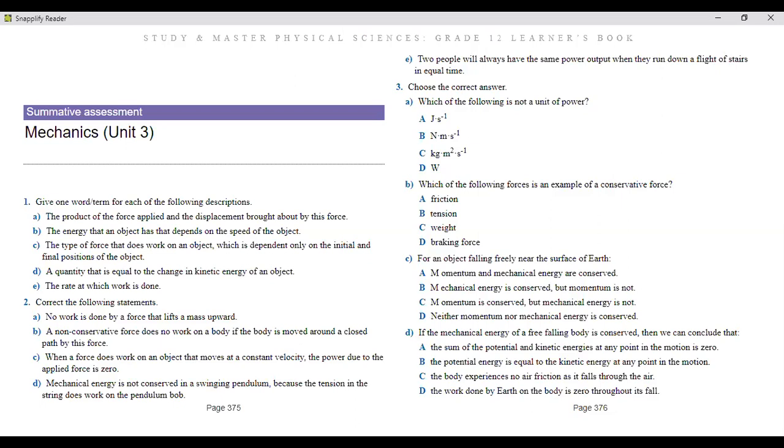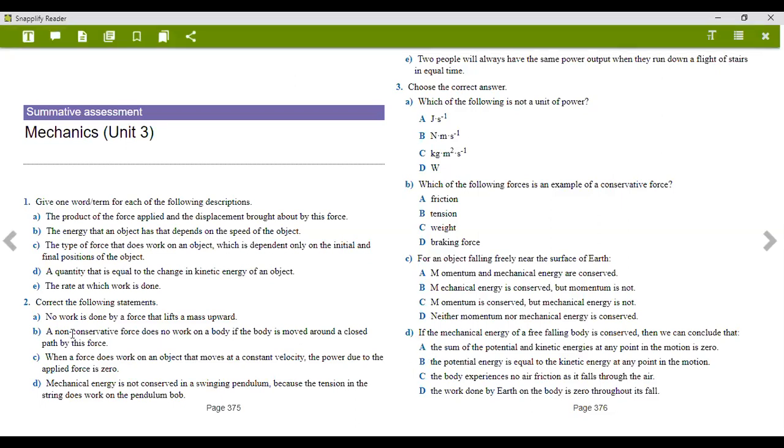No, for this one, where it says a non-conservative force does no work on a body that is moved in a closed path of this force, actually it's a conservative force that does no work. Remember, a conservative force only deals with point A to point B, point B to point A. It doesn't deal with a pathway, basically A to B.